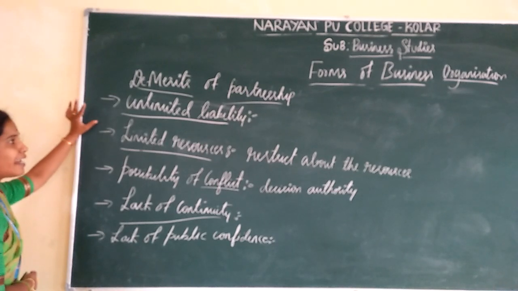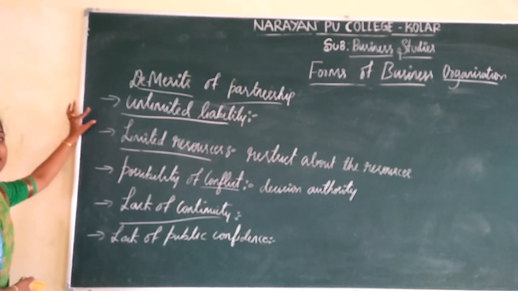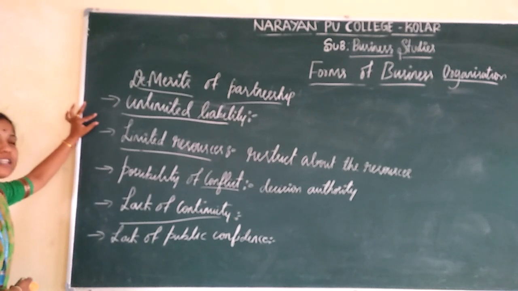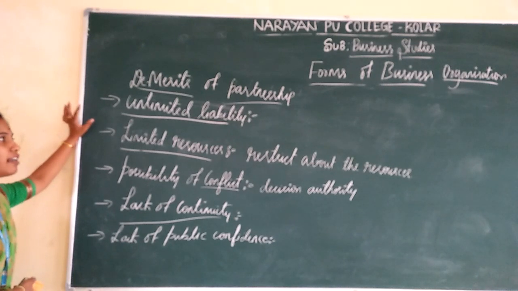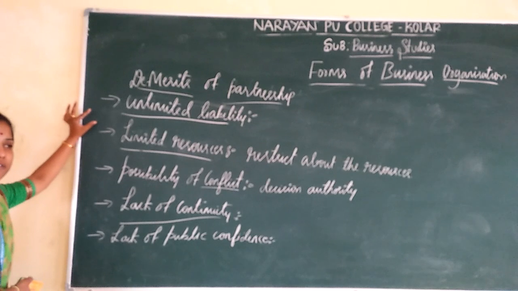The first one is unlimited liability. Unlimited liability means the business resources are insufficient.